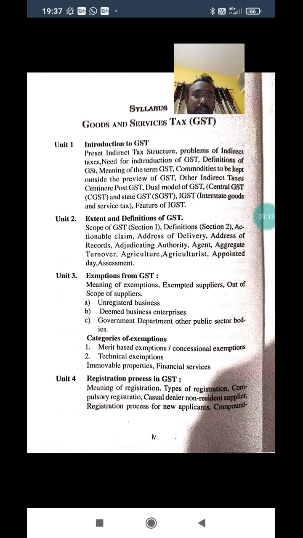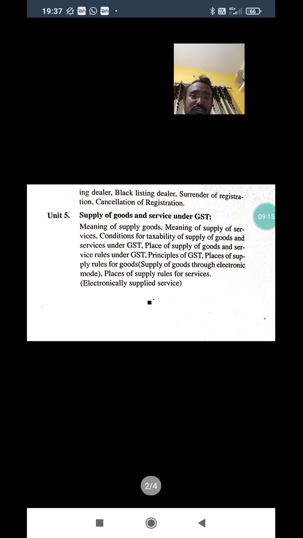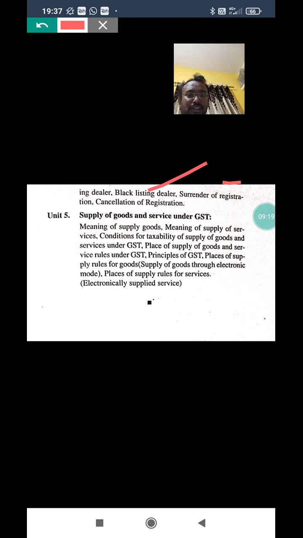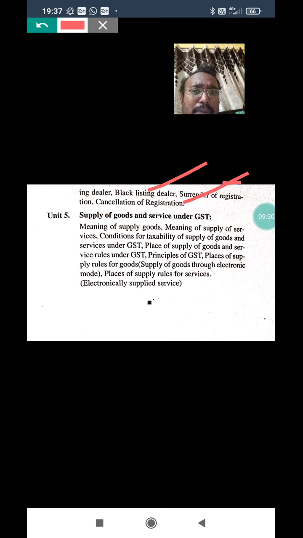This is the fourth unit. Coming to the last part of the fourth unit, there are blacklisted dealer, surrender of registration, and cancellation of registration. These questions come for 5 marks. Why does a person surrender his registration, or why does a person's registration get cancelled? These are what we discuss in the fourth unit.